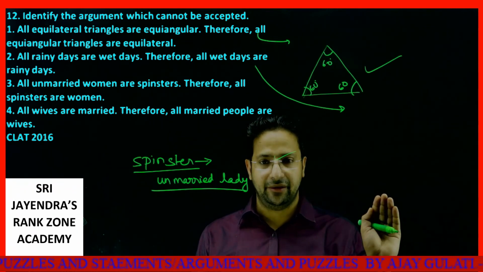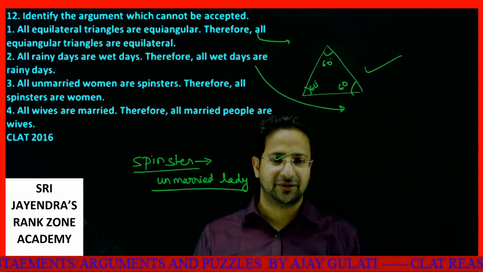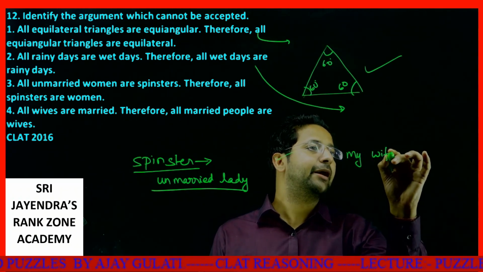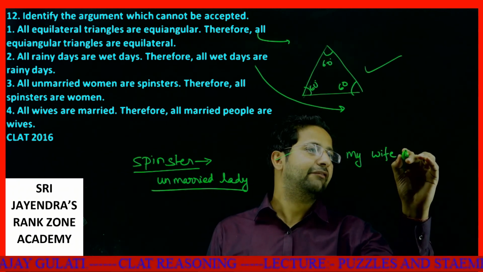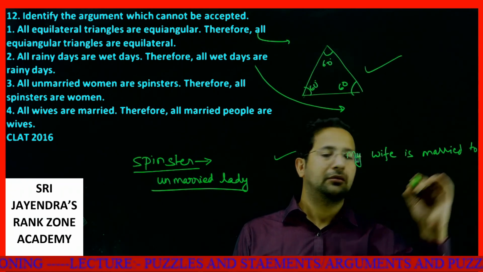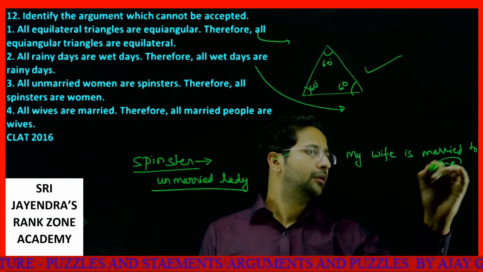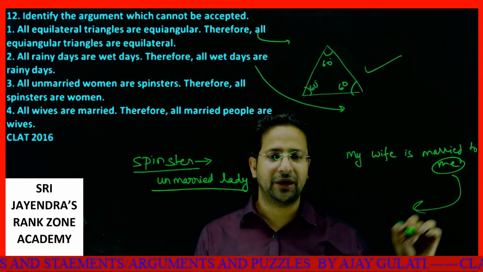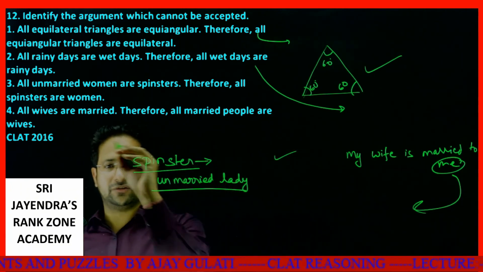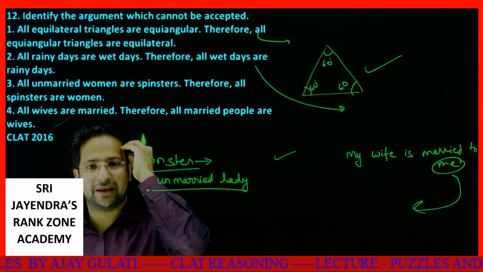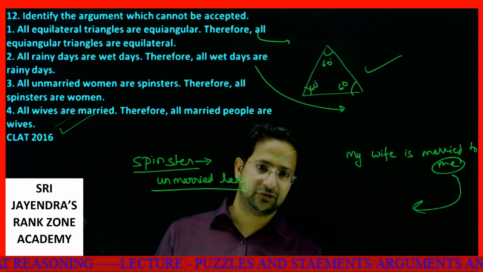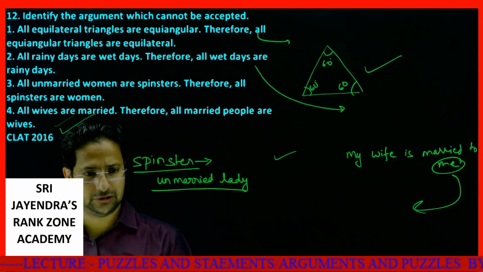All wives are married. Therefore, all married people are wives. Okay, my wife is definitely married to me. Now I am also married. Can I become a woman? No. So this statement for sure is wrong. This statement can never be accepted. So this is your answer, my dear students. Easy one actually.